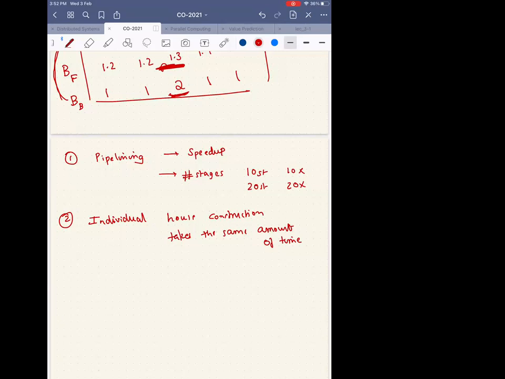That is one thing. The other thing is the imbalance in pipeline. If there is an imbalance in the way I organize things, then the speed up is not equal to the number of stages.